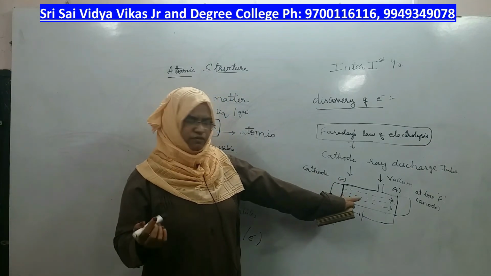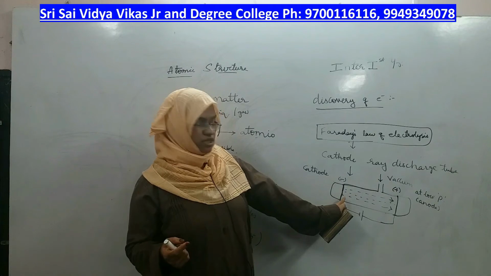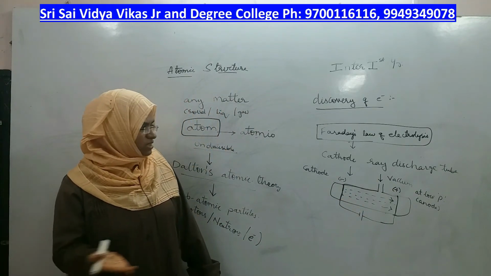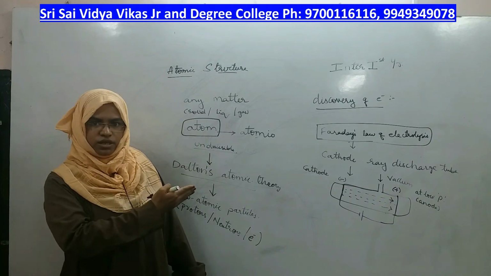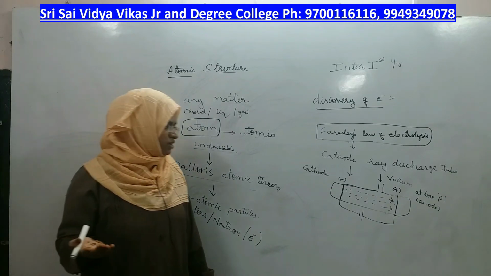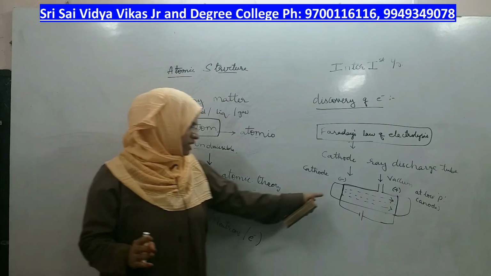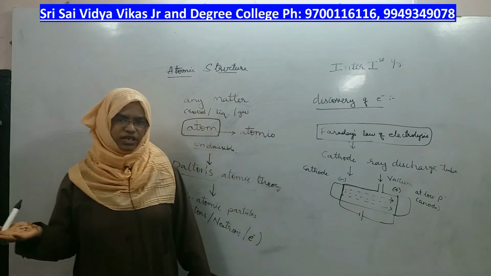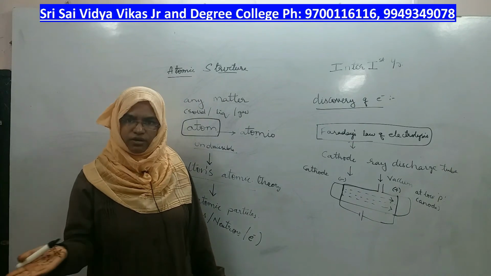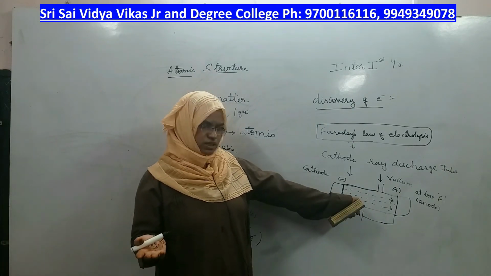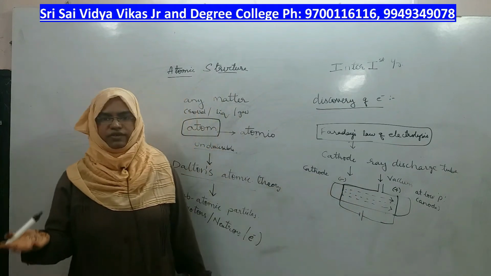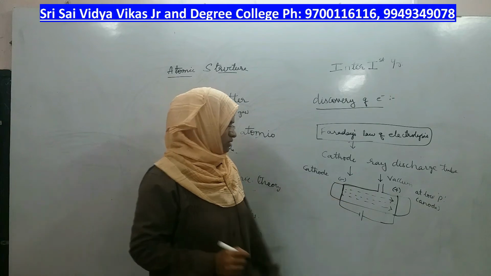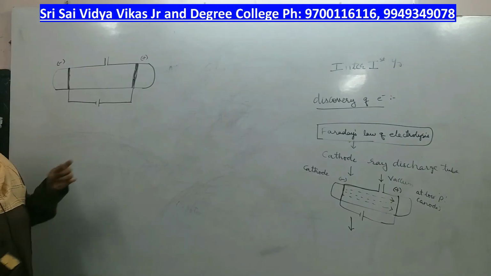And can you see with your naked eye that some rays are passing from the cathode towards the anode? You cannot see. So how can J.J. Thomson just say, see, there are cathode rays going? No, because we cannot see. He has to prove that the cathode rays are really going from cathode to anode. If it cannot be seen, he has to take the other way around. Simply he cannot tell us that the cathode rays are going, I can see. No, we cannot see. So what has he done? He has modified the same cathode ray tube.